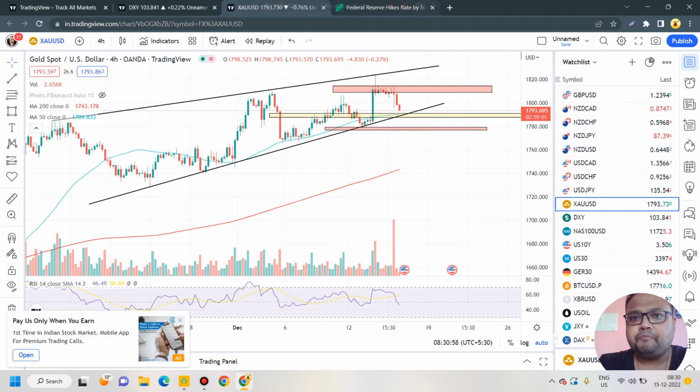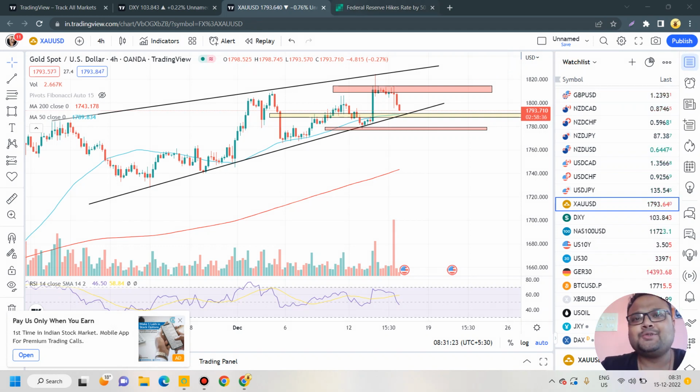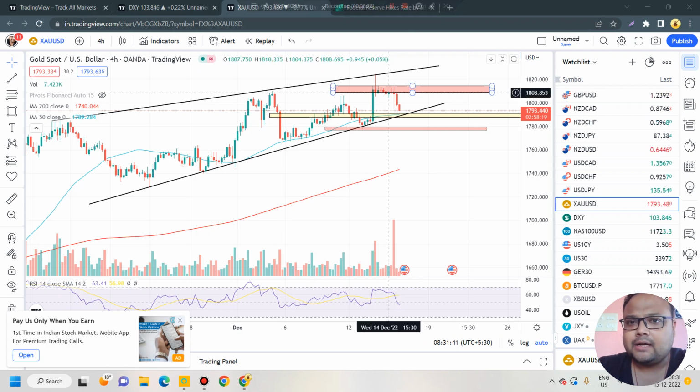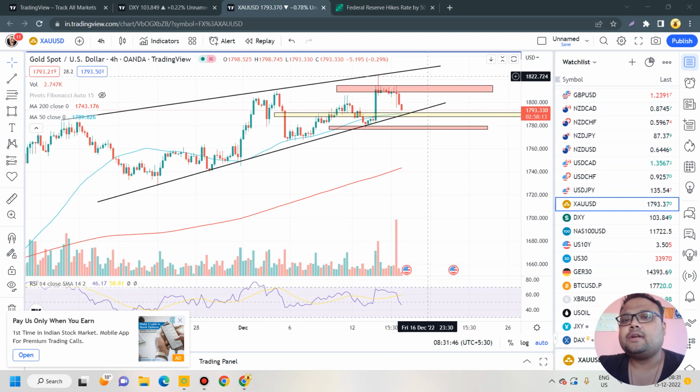And as resistance, we have this level at the top, 1813 to 1807. This is the resistance level on the chart of gold right now, at least for the day. First of all, we have the trend line as the dynamic resistance, but I don't think the market will have the strength to hit the trend line today. So as of now, 1813 to 1807 is the resistance for the market. Otherwise, the trend line is around the 1830, 1832 level. So these two are the resistances for the market right now.